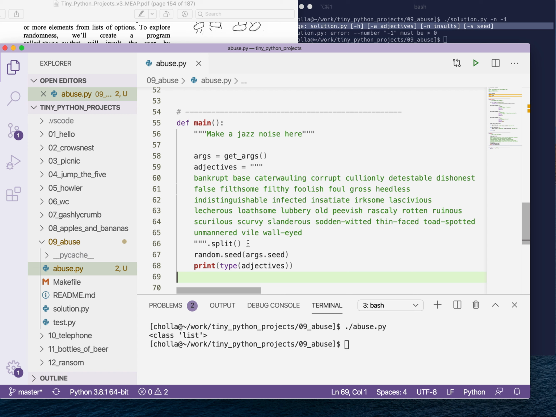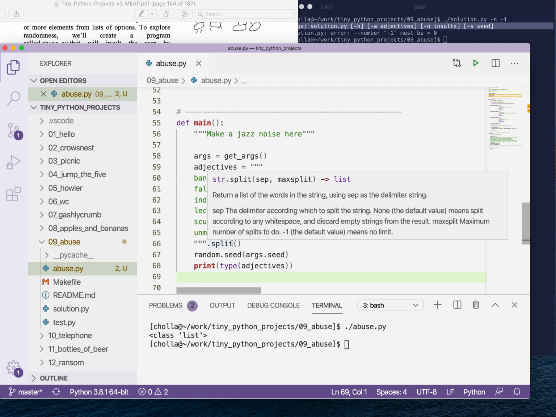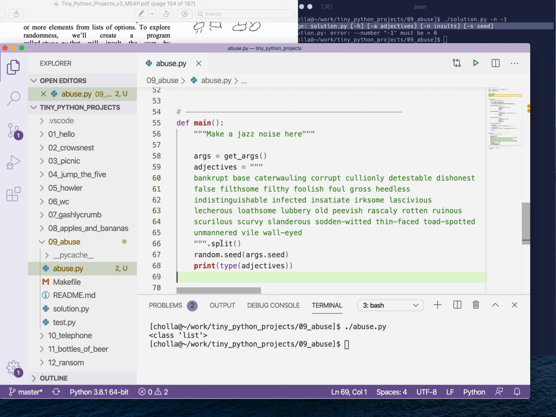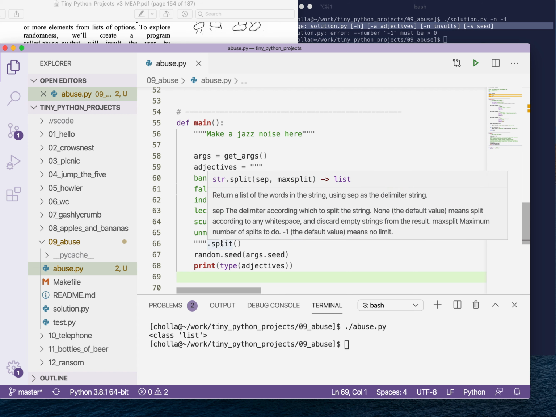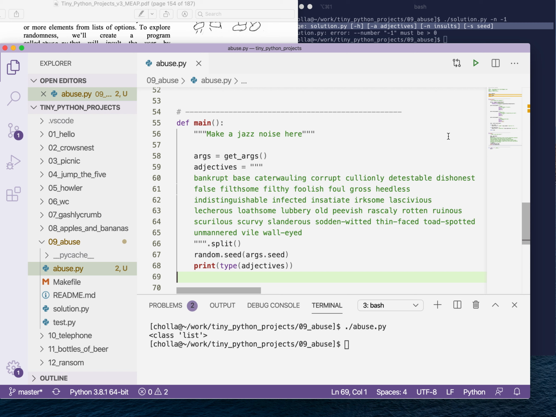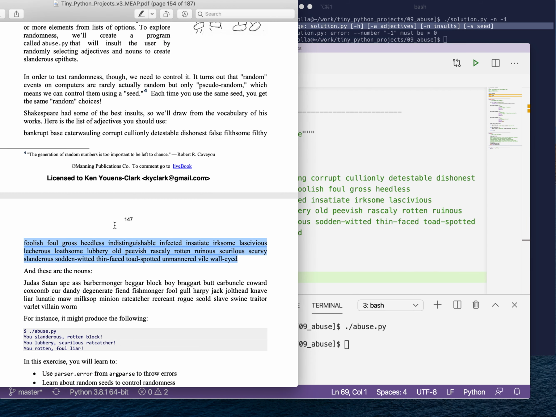So calling split on a string, by default, actually let's look at that. Return a list of words in the string using the separator as the delimiter string. So by default, the separator is white space. Any white space, so that includes tabs and new lines and such. And the thing that it will split on will be discarded. So any spaces in between, any new lines in here, it's all going to be thrown away, and all I'm going to get back is just the words in between. That's extremely handy.